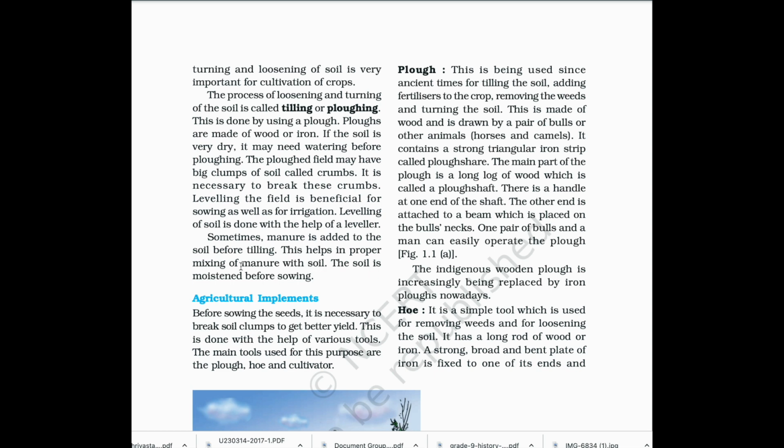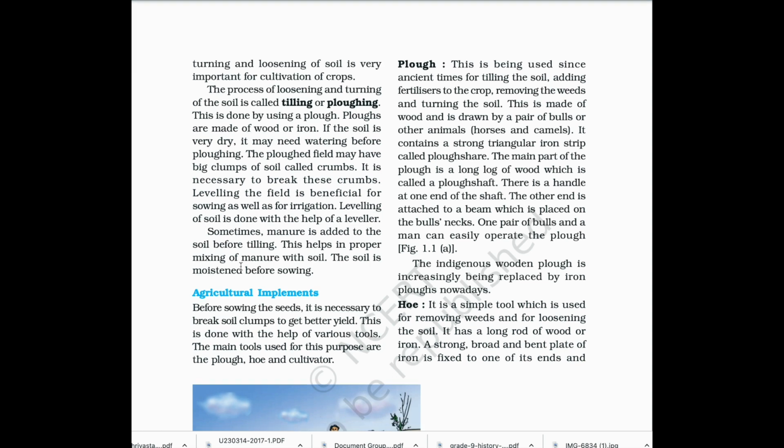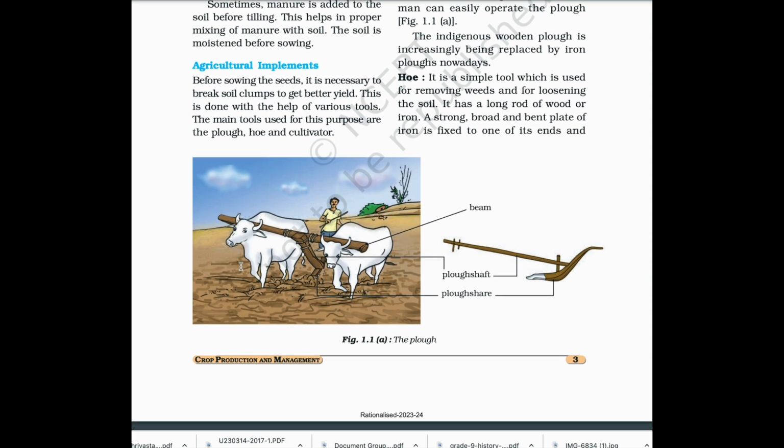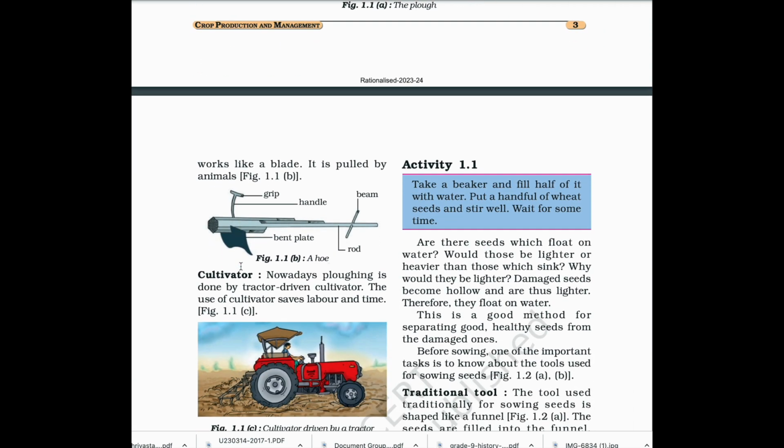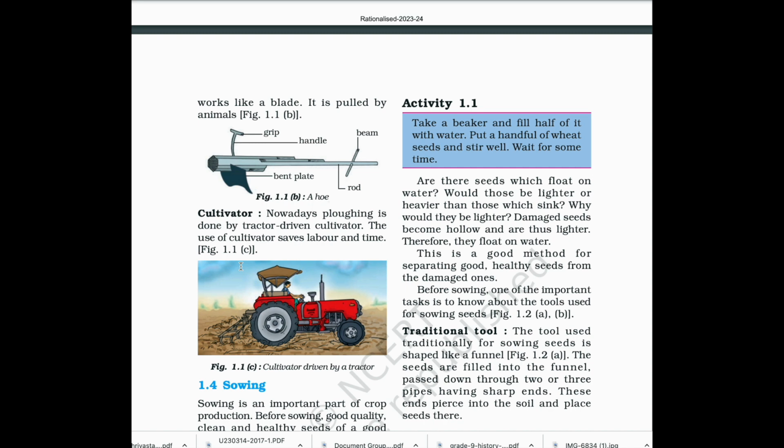Hoe. It is a simple tool which is used for removing weeds and for loosening the soil. It has a long rod of wood or iron. A strong, broad, and bent plate of iron is fixed to one of its ends and works like a blade. It is pulled by animals.